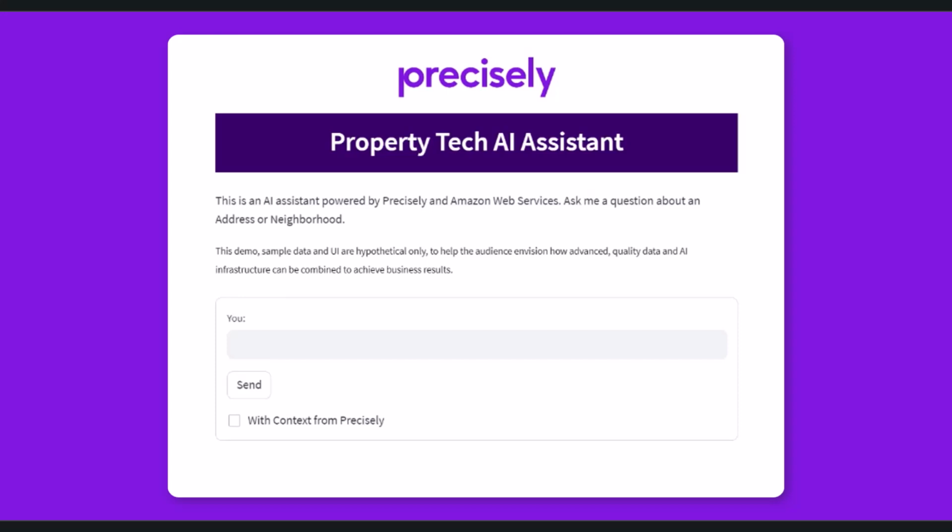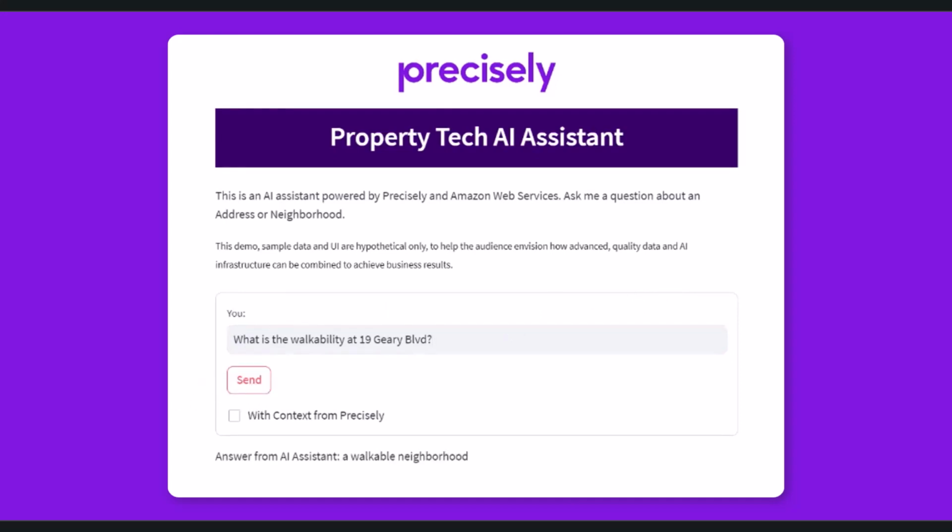And just a quick note before I start, all of the data behind the with context option has been modified for legal reasons. So the first question I'm going to ask without context is, what is the walkability at 19 Gary Boulevard? The response we get is that this is a walkable neighborhood.